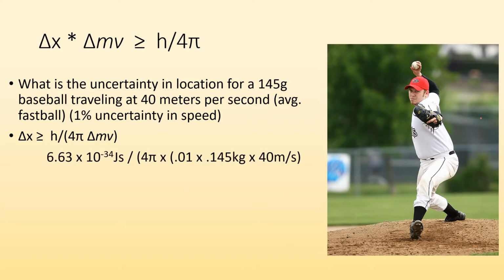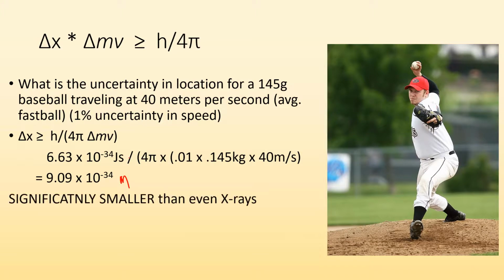So let me just plug in those numbers, and let's see what I end up getting. I get 9.09 times 10 to the negative 34 meters. I forgot my units. And that's significantly smaller than even X-rays. So the uncertainty in position is virtually nothing. So we know exactly where that fastball is.